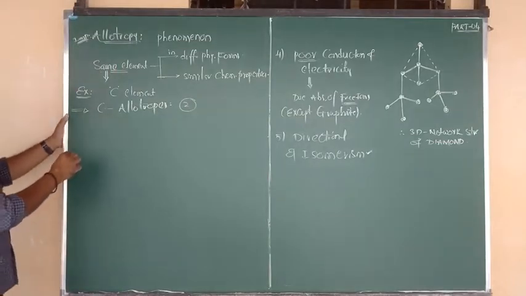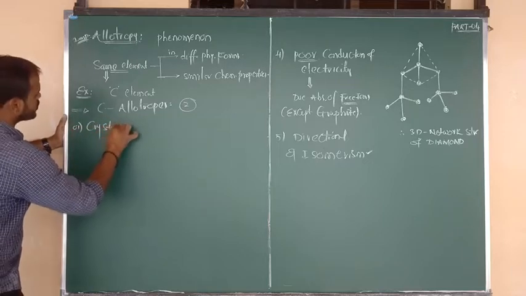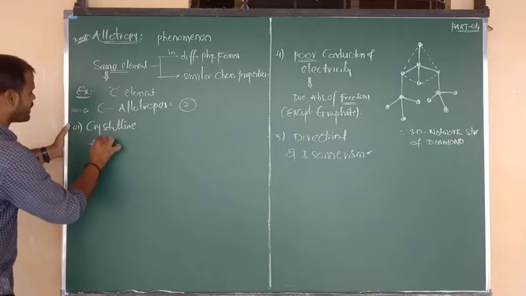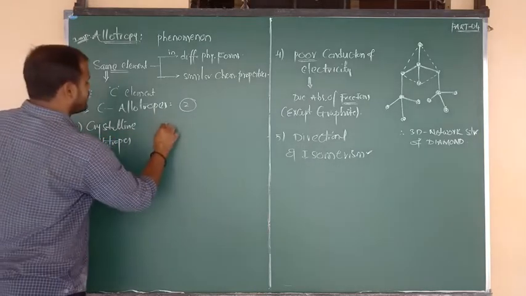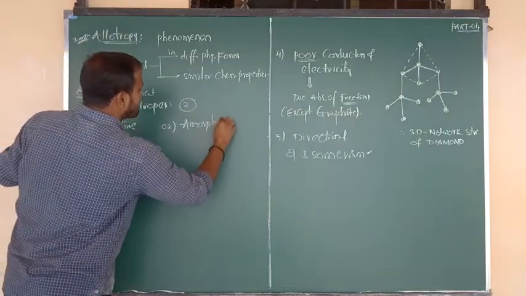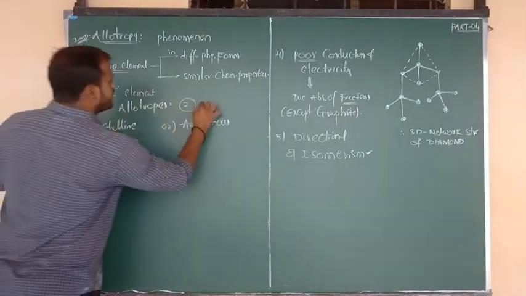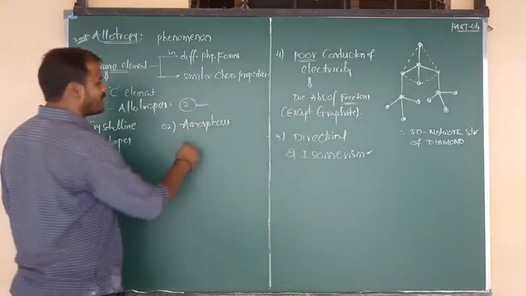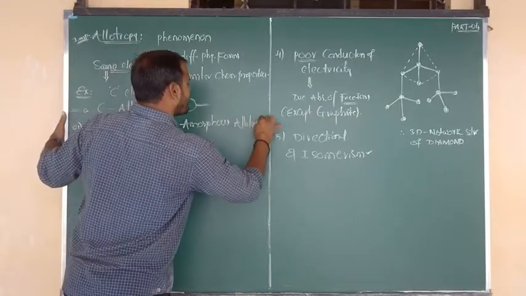Number one is the crystalline allotropes of carbon, and one more is the amorphous allotropes of carbon, on the basis of their nature and structural arrangement.